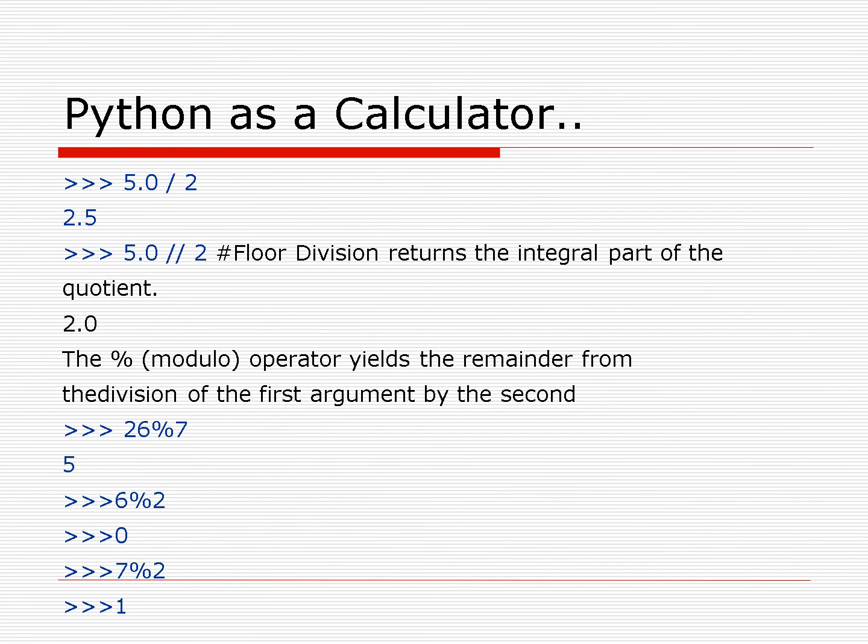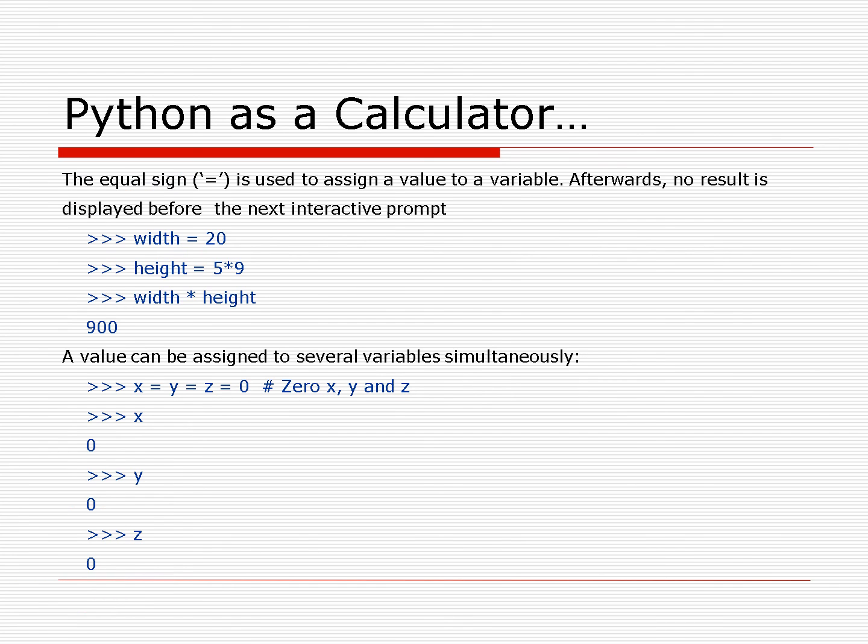So in such a way, like these examples, we can do all the basic mathematical calculations and operations. The division can be performed in different ways. The first one is the normal division symbol, and the second division is floor division, which gives the integral part of the quotient only. And the third one is modular division, which is represented with the percentage sign, and will provide the remainder of that division. Then we can do more examples.